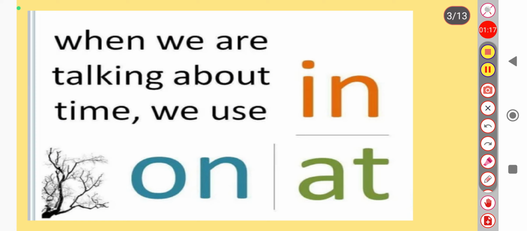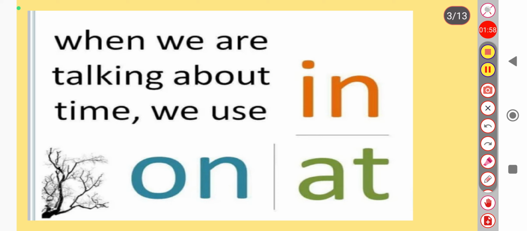So here you can see in this slide, when we talk about prepositions of time, we use these three beautiful words: in, on, at. So if you have a very good memory, you can recall that in our previous classes, when we were talking about prepositions, we have already discussed these three prepositions, but in case of prepositions of place. So here we are talking about prepositions of time. Again, we are talking about the same words, but lots of differences.